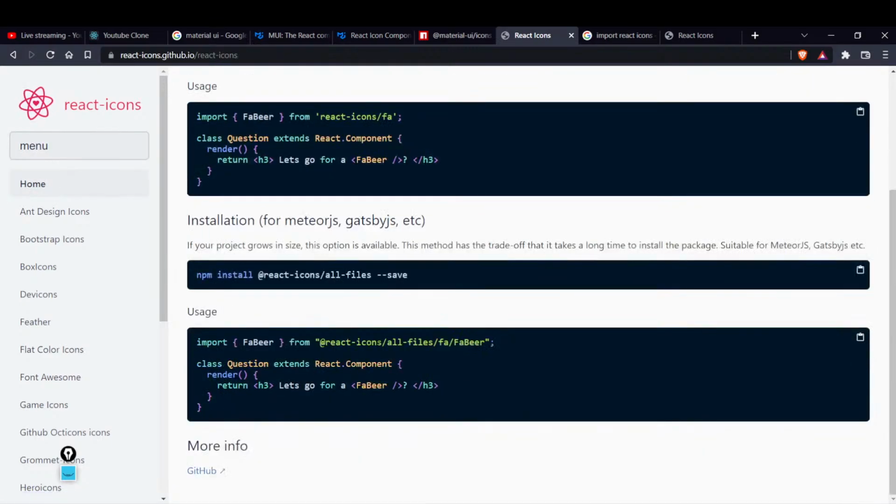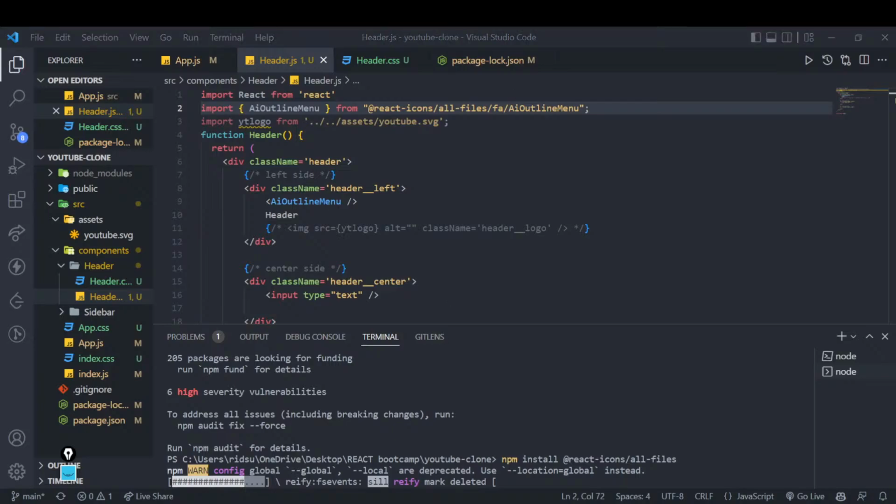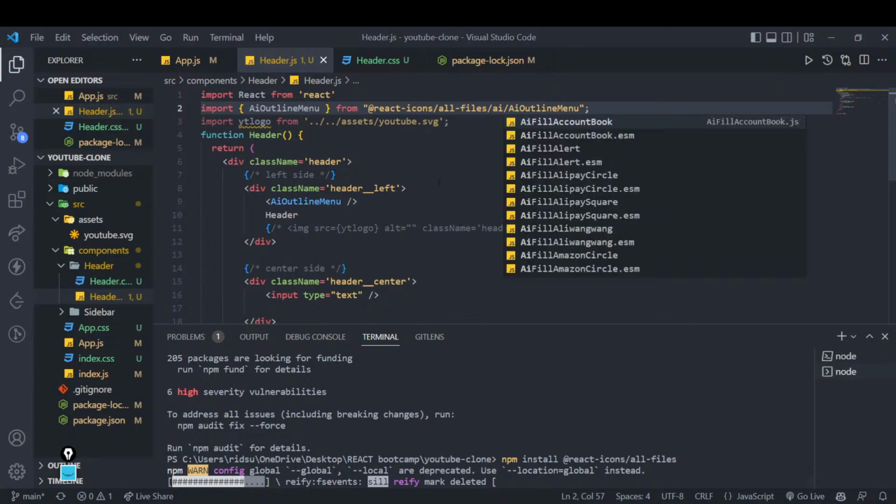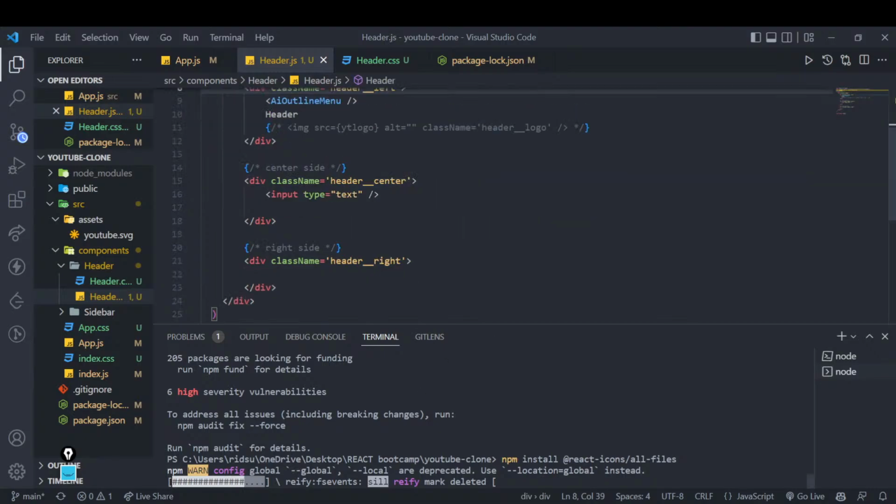Create icon all files. If you want to do this, FA. Okay, I think I should have written AI over here instead of FA. These are different outlines, or all these types are there. Yeah, anyways, I think today's class is only managed up.